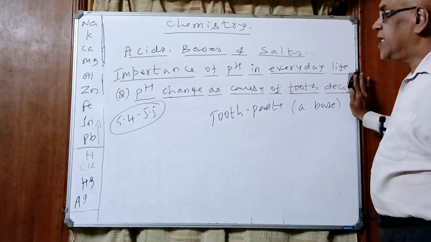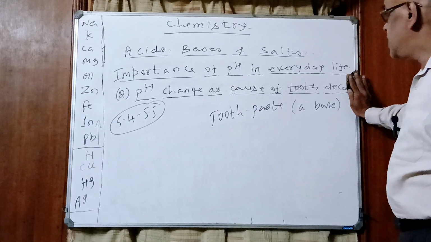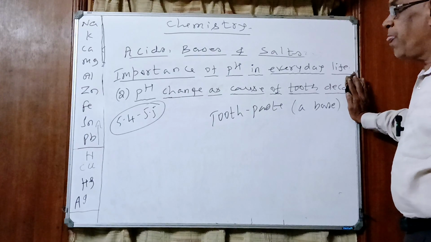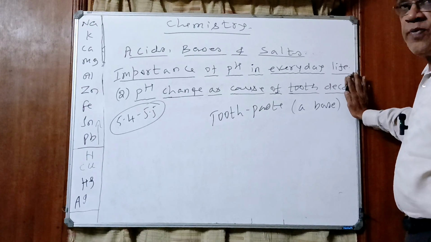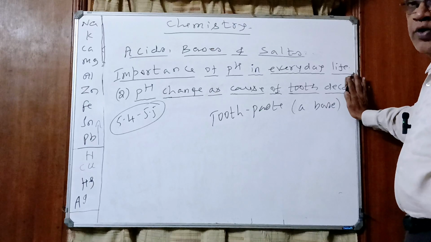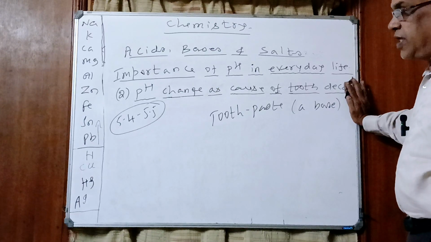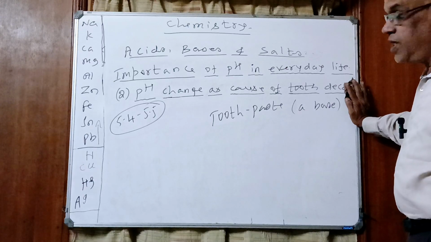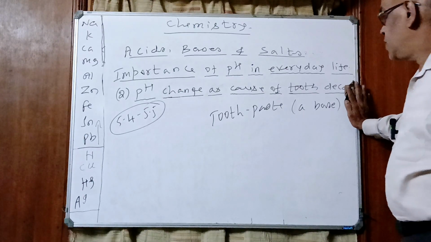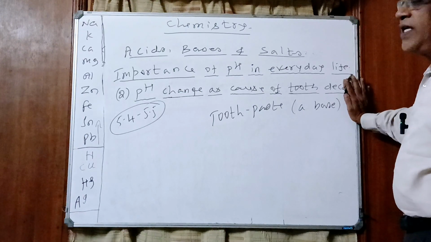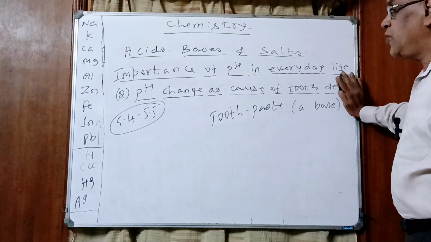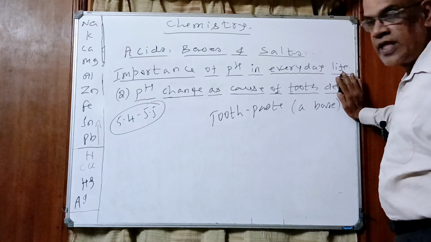This is the second point, the importance of pH in our daily life. After eating, every time, as far as possible, try to wash the mouth. Rinse with plenty of water and brush teeth with toothpaste, possibly 2 times. Once in the morning when we get up, and then before you go to sleep, after dinner, try to brush your teeth. This is the second point.